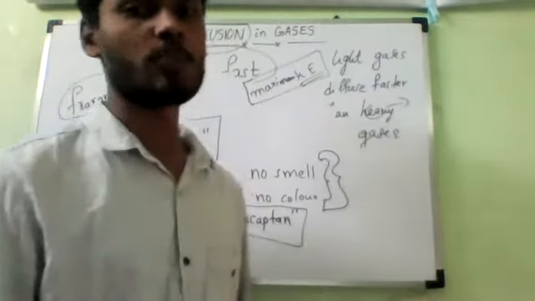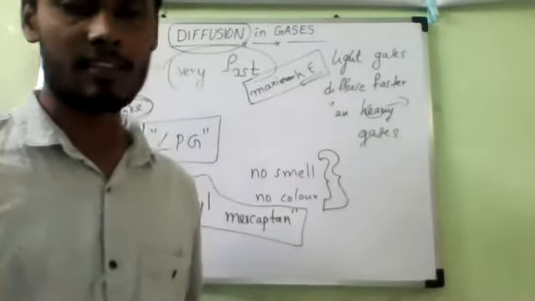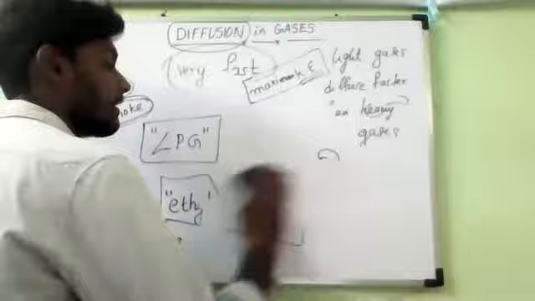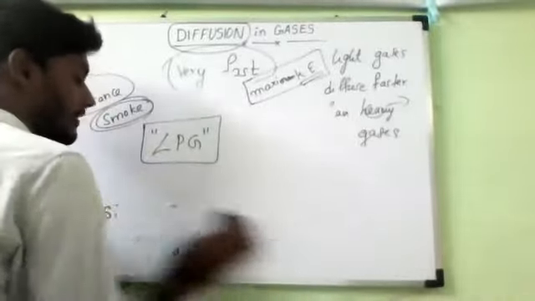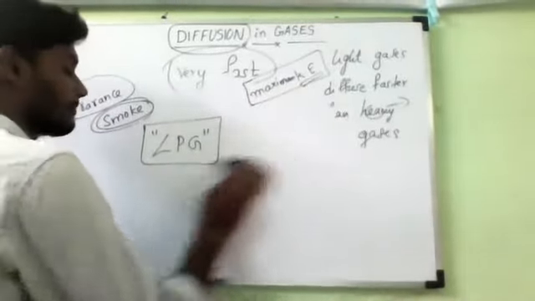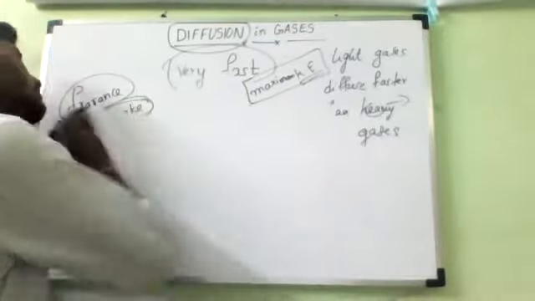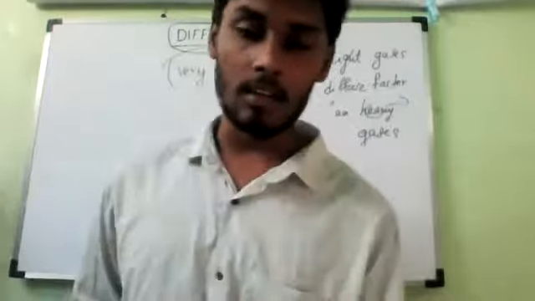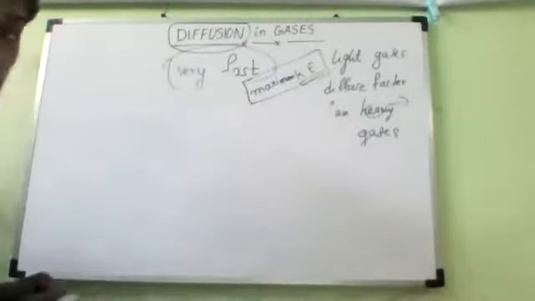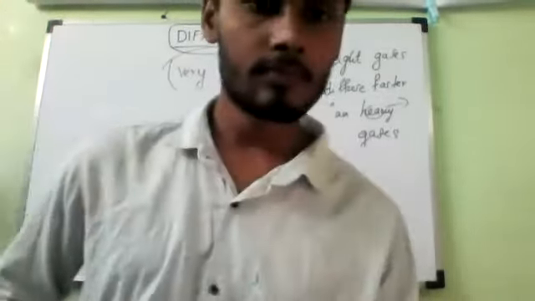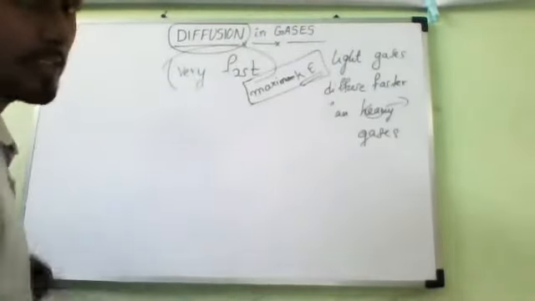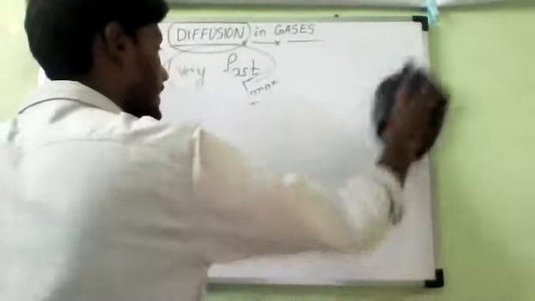So which gases will diffuse much faster, lighter gases or heavier gases? Which will diffuse much faster? Light gases, right. Light gases diffuse faster than heavy gases.